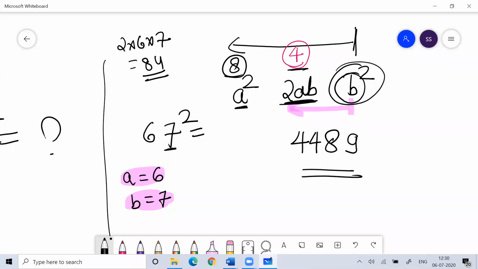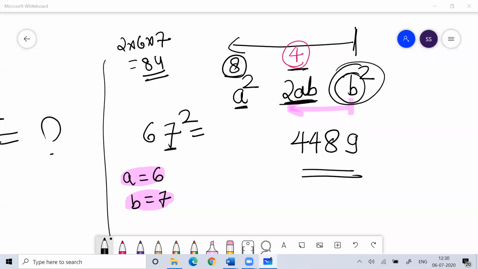Clear everyone? Anyone have any doubt? So any number you want the square of, remember this formula: A square, 2AB and B square.